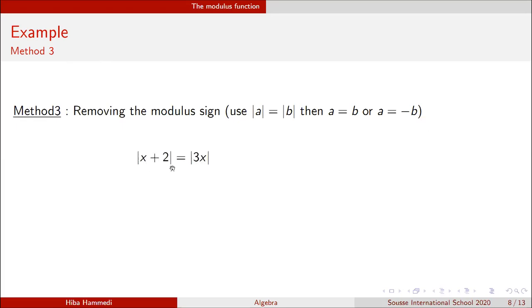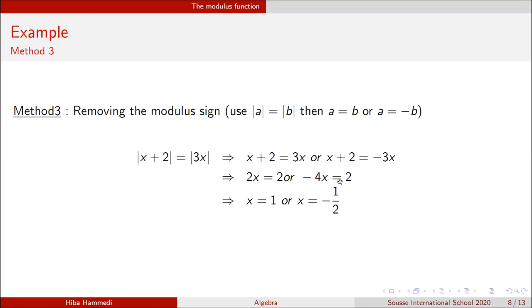So I have x plus 2 is equal to 3x in modulus. So mod x plus 2 is equal to mod 3x. This means that I have x plus 2 is equal to 3x, or x plus 2 is equal to negative 3x. So now I have two equations to solve. If I send x to the other side with a negative sign, I will get that 2x is equal to 2. And if I send 3x to the other side, it will go with the negative sign, so I will have negative 3x minus x, so negative 4x is equal to 2.